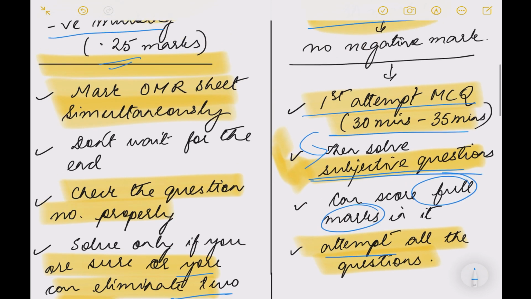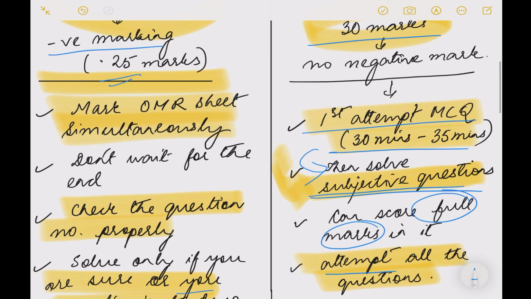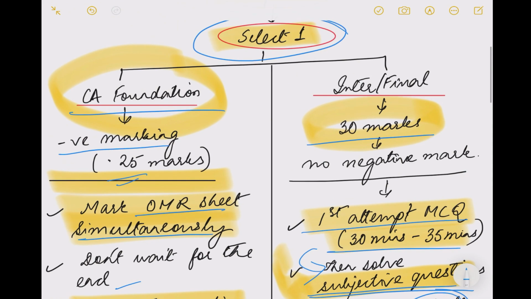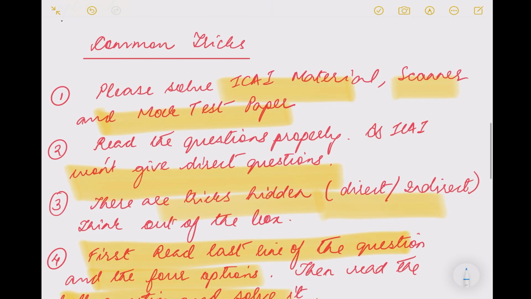Otherwise, don't attempt it. If you have no idea, just skip it. Mark OMR sheets simultaneously so that you don't skip it or leave it at the end. Check the question number properly in between, so that you don't miss out on any question or mark a wrong answer for the wrong question. So these are some common tips which I would like to share.